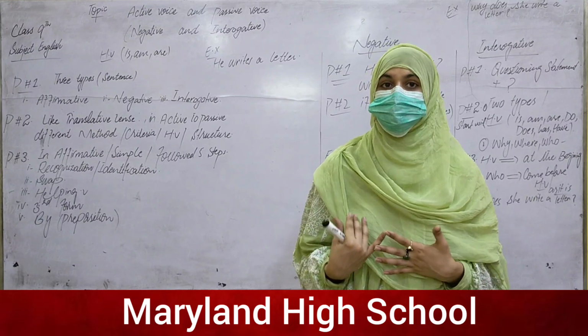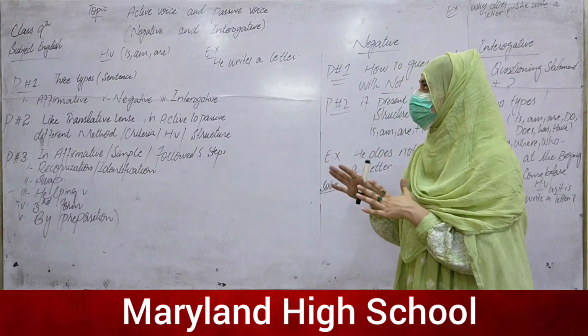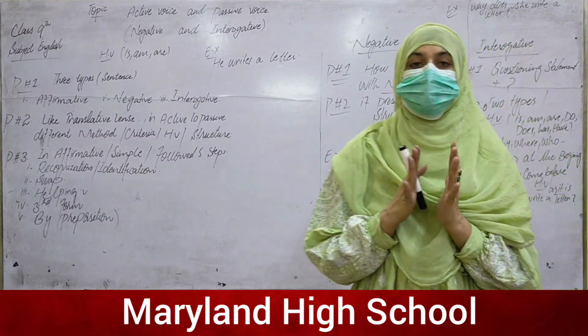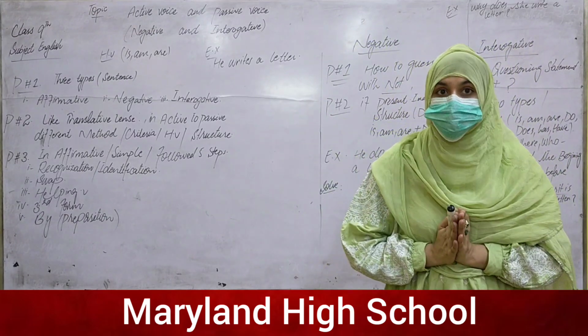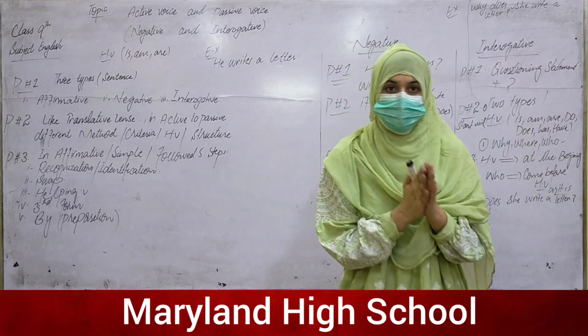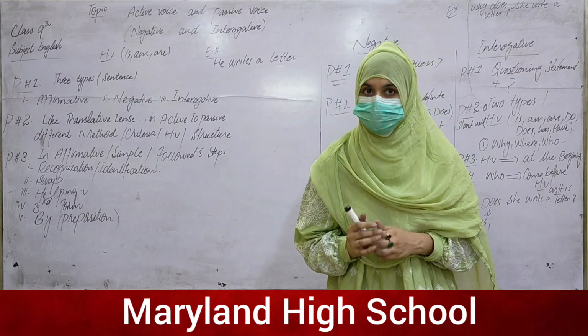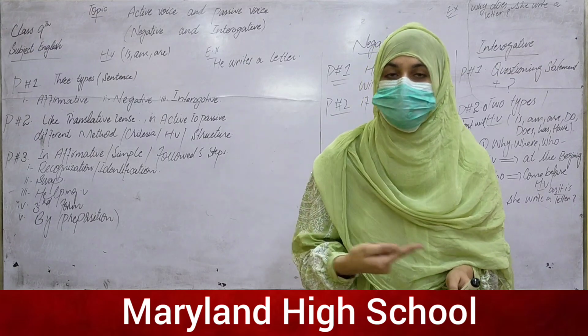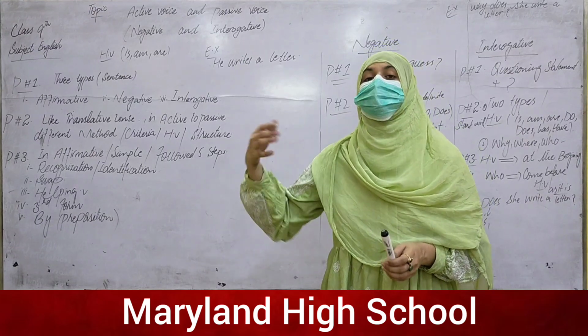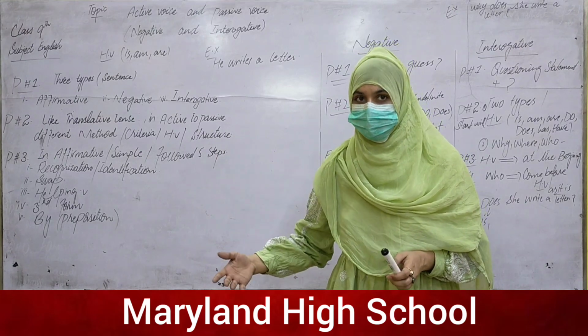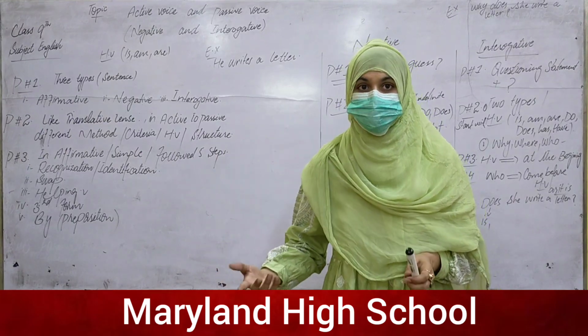Same in this topic, active voice and passive voice, we also have the simple, negative, and the interrogative. Three types of each tense, and we have to deal with these three types in a different method, in a different way, with a different criteria of solving.